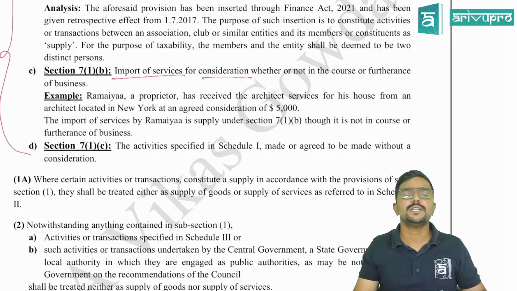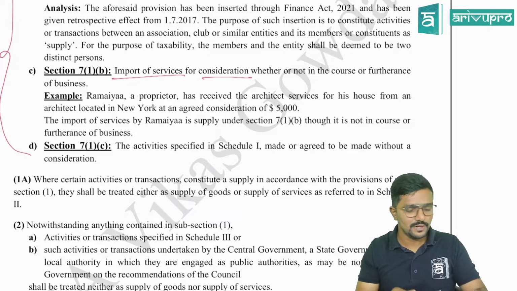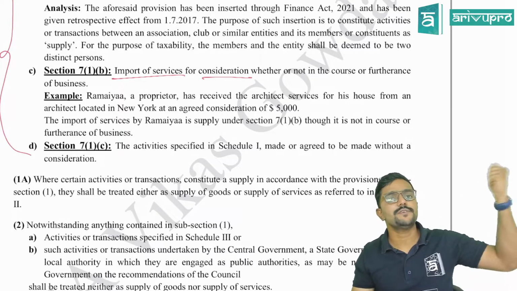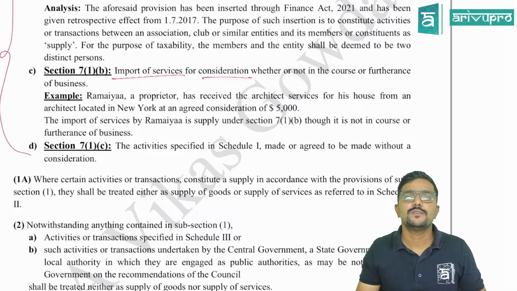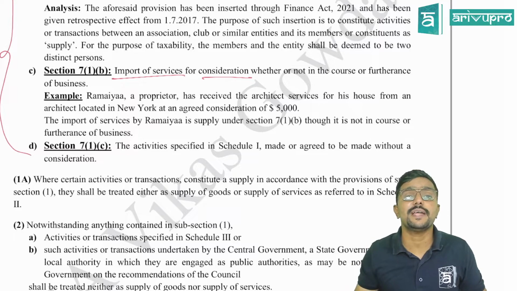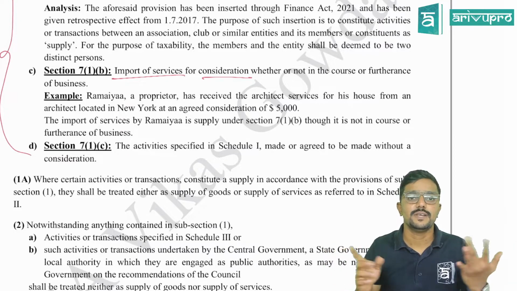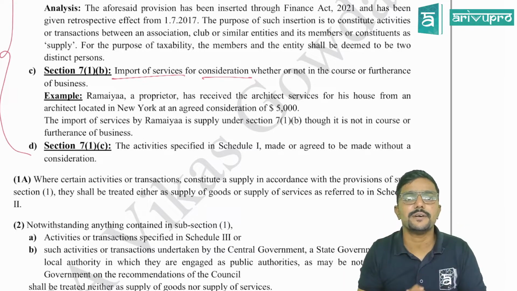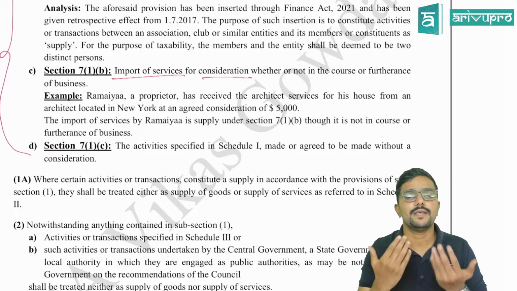Whether or not in the course or furtherance of business. Now, I am in India. I am taking some services from abroad. So, am I paying for it? Yes. For what purpose I am taking the service is not relevant here. Is it for my business? Is it for my personal purpose? Doesn't matter.